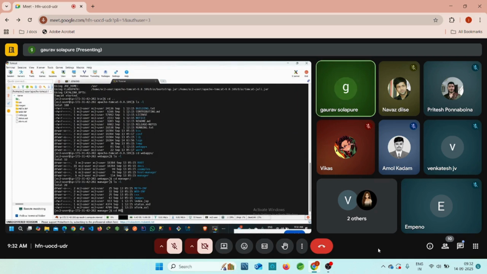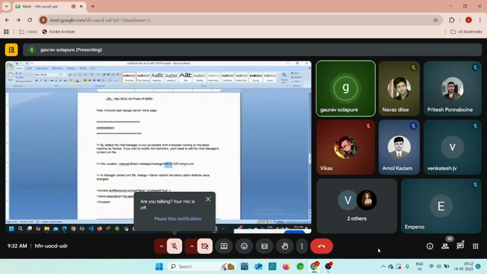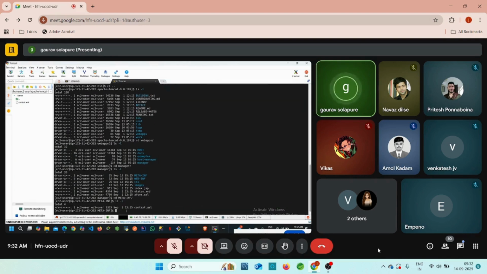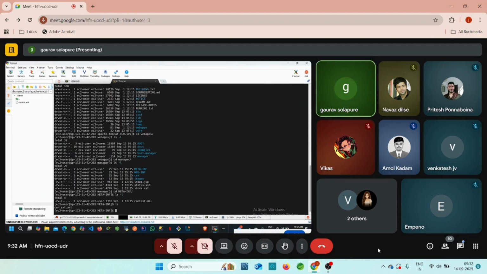Again, cd META-INF. Click on enter, right? Inside of it, we have the context.xml file. Let's check ls -l. Yes, this is our context.xml. Otherwise, you can just write ls only. context.xml is available here, right?